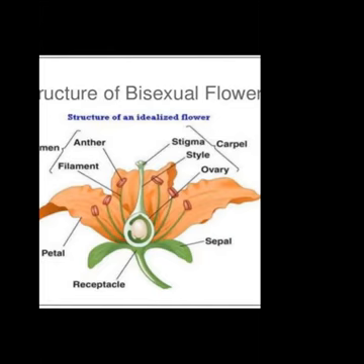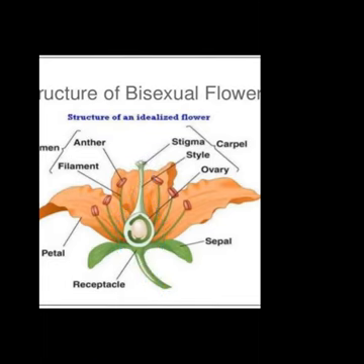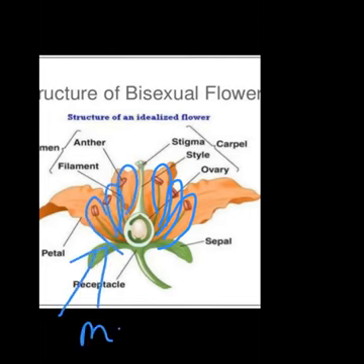Now look at this structure, children, which is there at the center. Start from this whole part. ये जो whole part मैंने यहाँ पे circle किया है, this is the female reproductive part. कौन सा part है? Female reproductive, मतलब gynoecium. And this many, this is one, this is another, third one, this is fourth, fifth, sixth. These parts are the male reproductive part, that is androecium.